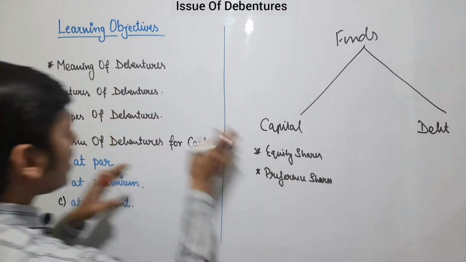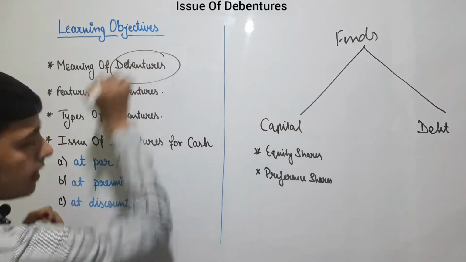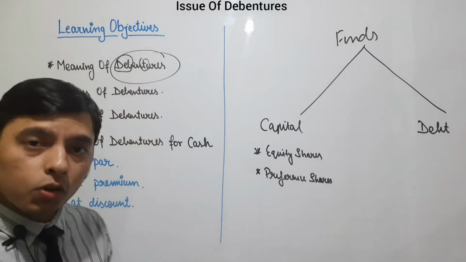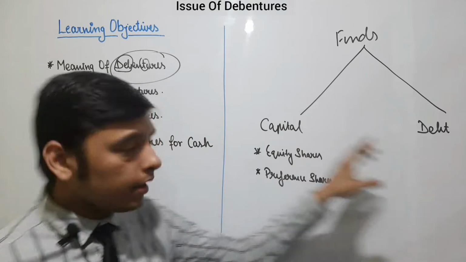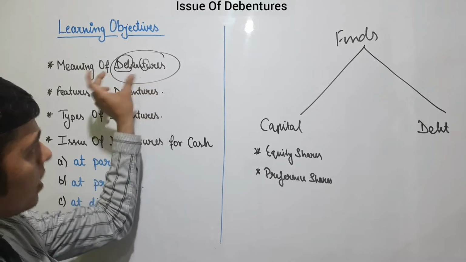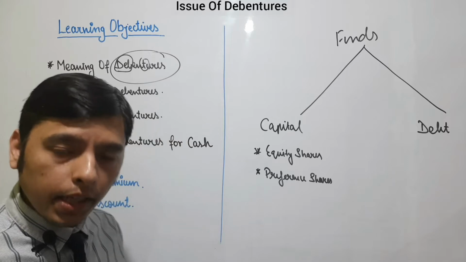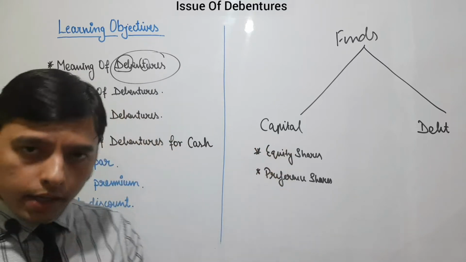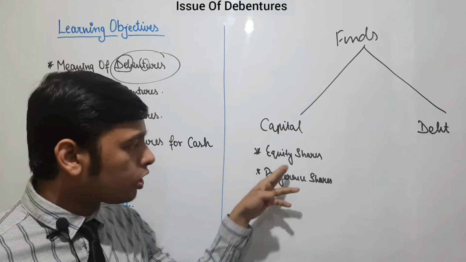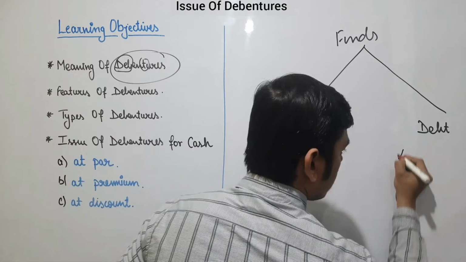Now we are going to study about debentures. Here it is written debt. In this word itself there is written debt, D-E-B-T. So we came to know that debenture is a debt. This is a shortcut I have made myself, that there is a debt hidden in this word itself. So if we want to start a company, we need funds, which can be in the form of capital, which has 2 forms, equity shares and preference shares, or in the form of debt, which is debentures.